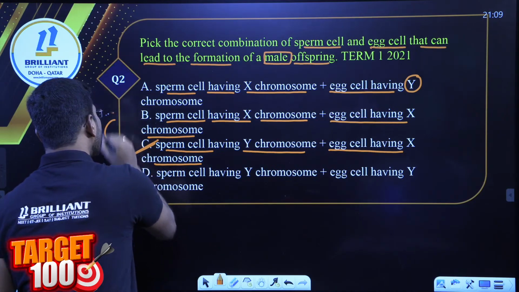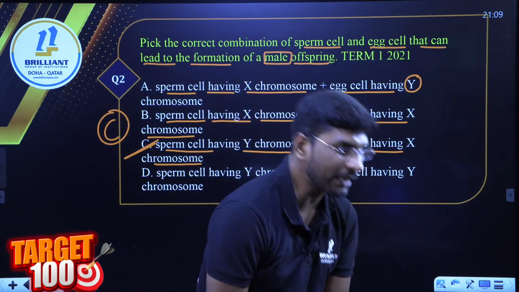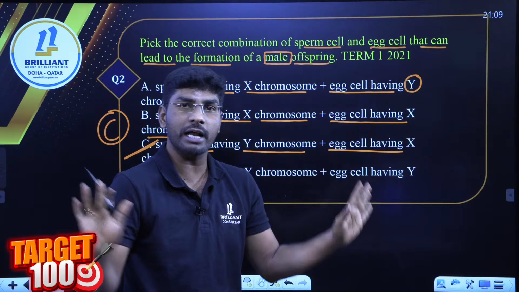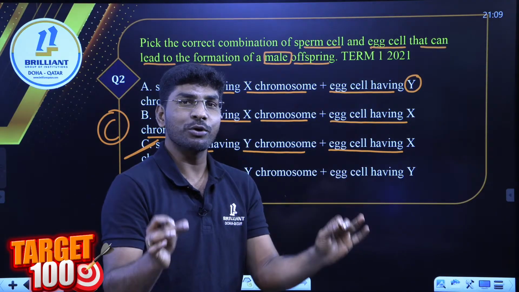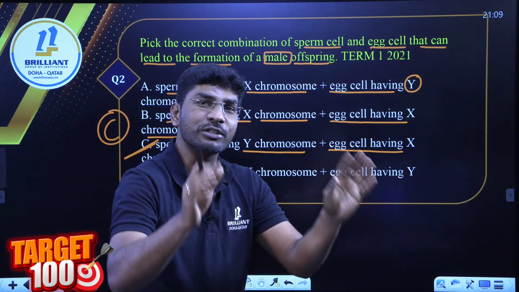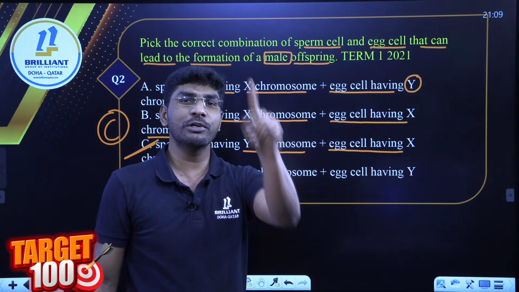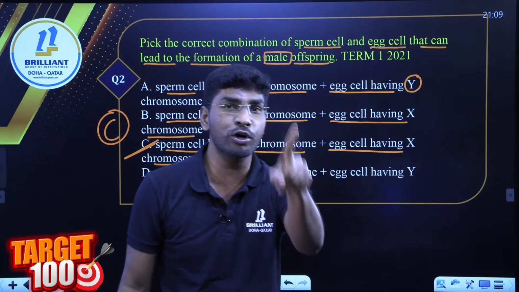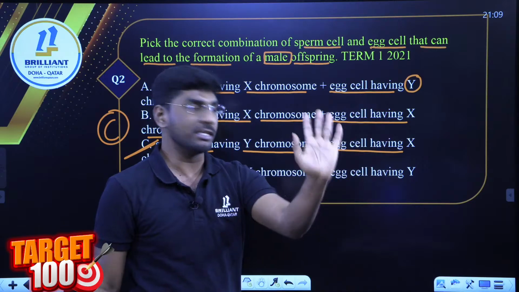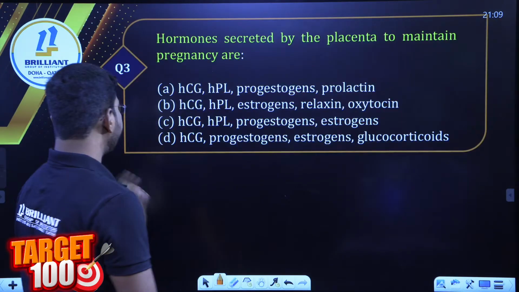Option C is correct. So I am going to cross check your answer. Approximately all of you gave the right answer, option C. So hereafter, little complicated questions are going to come. Be ready, all of you. Take the NCERT textbook. If you know the answer, kindly send your answer. Look at the next question.